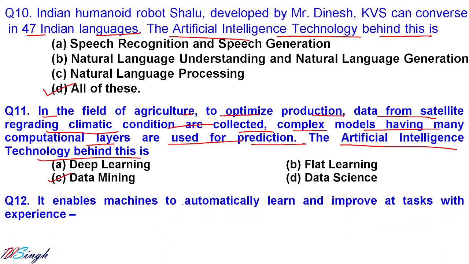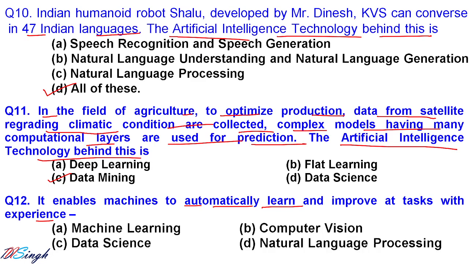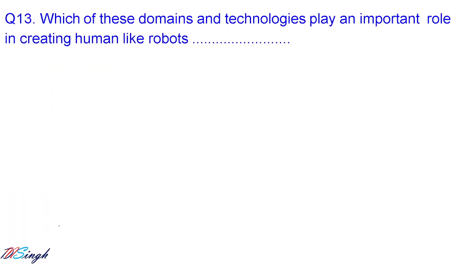It enables machines to automatically learn and improve a task with experience. Actually, the machine is learning automatically based on the input. Okay, so that is called what? Machine learning. Let us go for the next one.